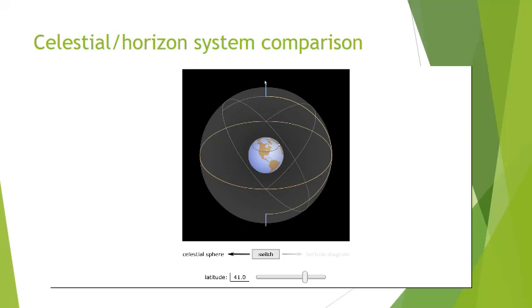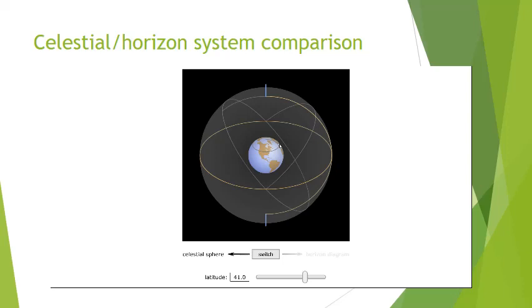We also have these blue points. Those are your celestial poles. Remember, you take your geographic North Pole and extend it outward, let it intersect the celestial sphere, and you wind up with the North Celestial Pole. Similarly, down here, this other blue dash is the South Celestial Pole. This little white disk is our observer, located at 41 degrees north latitude. We'll learn more about latitude and longitude when you get into the activity in, I believe, the next module.